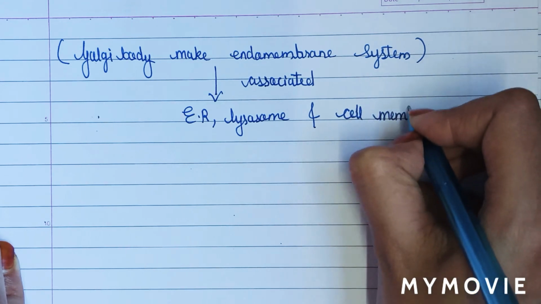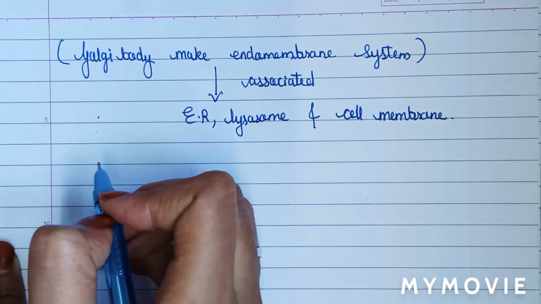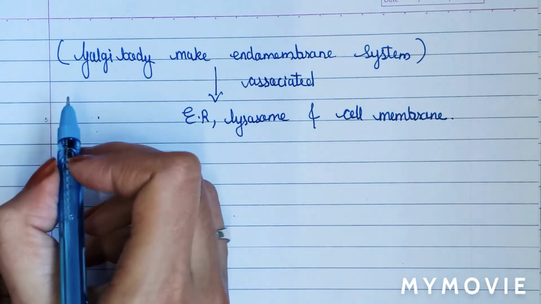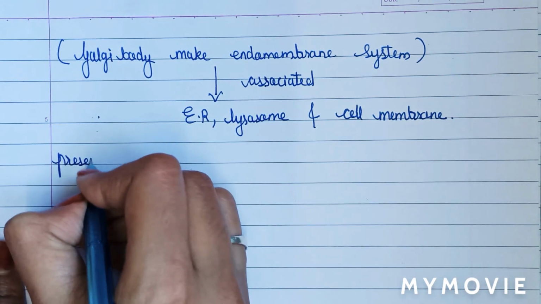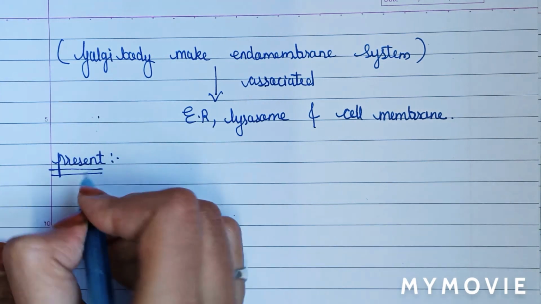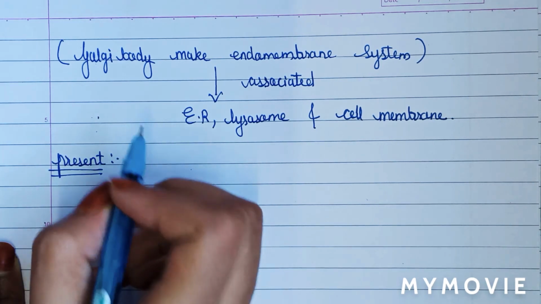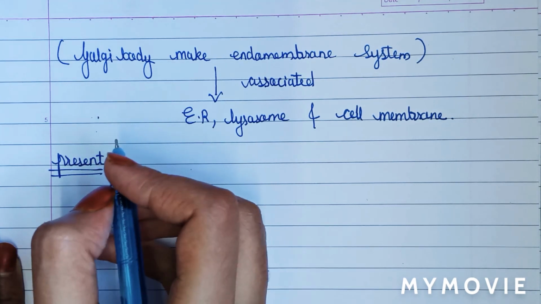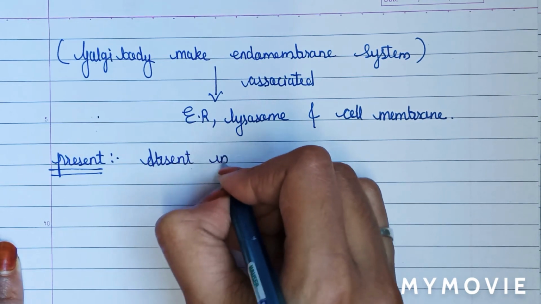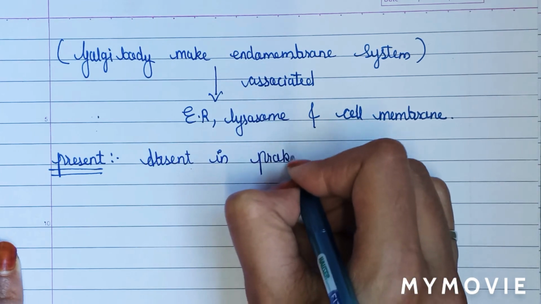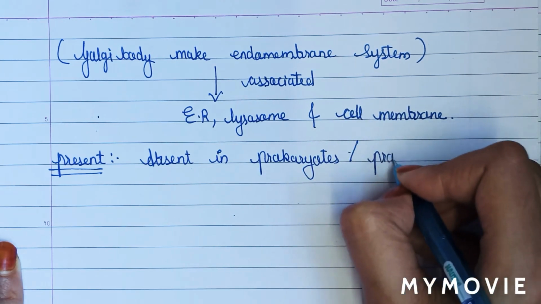Now we will see where this Golgi complex or the Golgi bodies are present. As we have seen that endoplasmic reticulum is a feature of eukaryotic cell, so this Golgi body is absent in prokaryotes or prokaryotic cell, and it is a feature of eukaryotic cell.